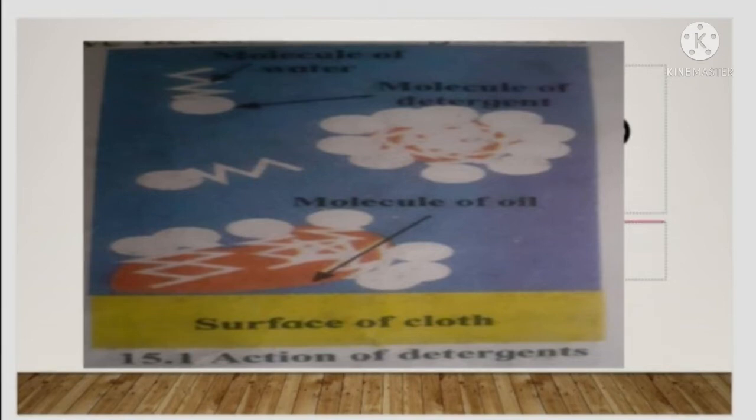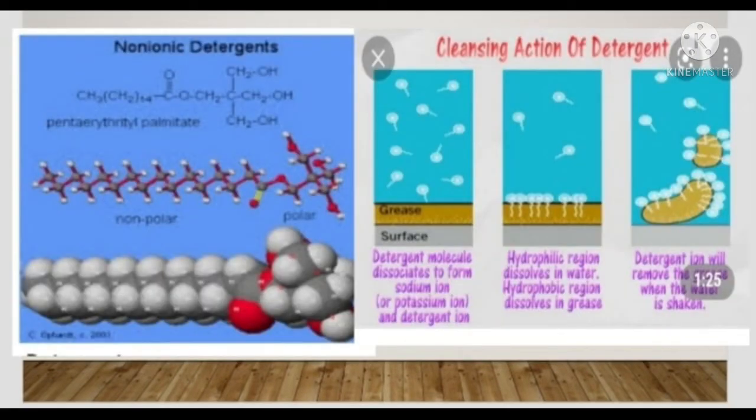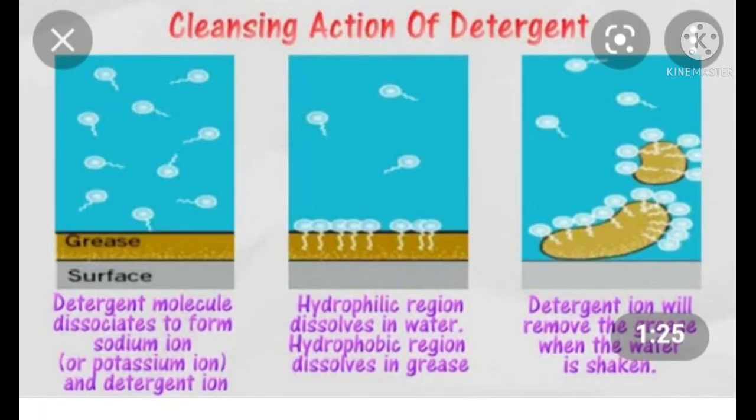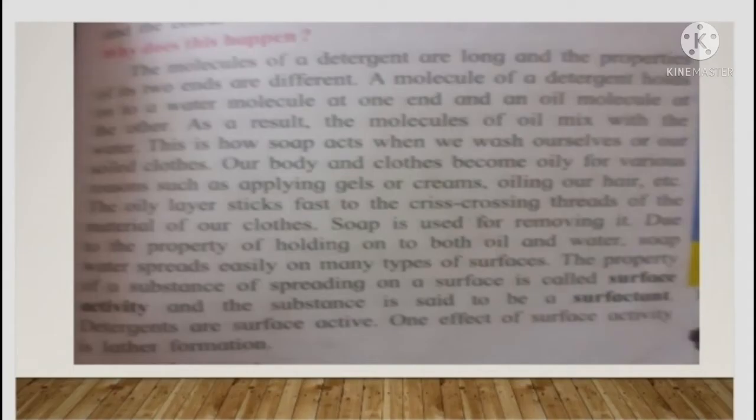Due to this property of holding both oil and water, soap water spreads easily on many types of surfaces. The property of a substance spreading on a surface is called surface activity, and such a substance is said to be a surfactant. Detergents are said to be surface active. Natural detergents: soap nut and soap pod are the natural detergents in common use. They contain a chemical named saponin. Soap nut and soap pod do not have any harmful effect, but they can harm human skin and silk and woolen thread and cloth. Next, man-made detergent. Man-made detergent means soap.